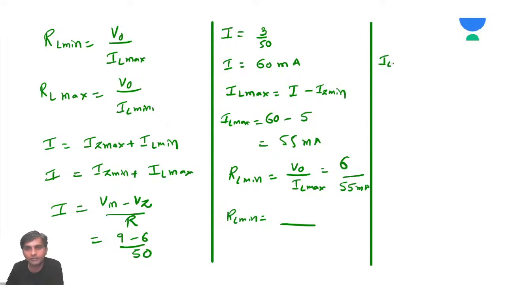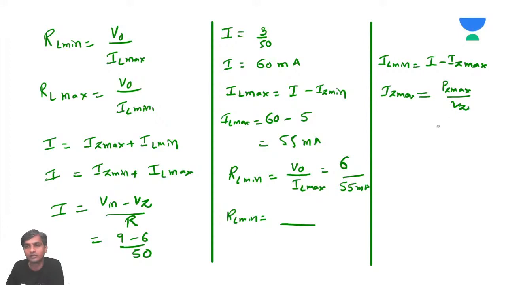So IL minimum is going to be I minus IZ maximum. From where will you get IZ maximum? We know that IZ maximum is equal to PZ maximum by VZ.